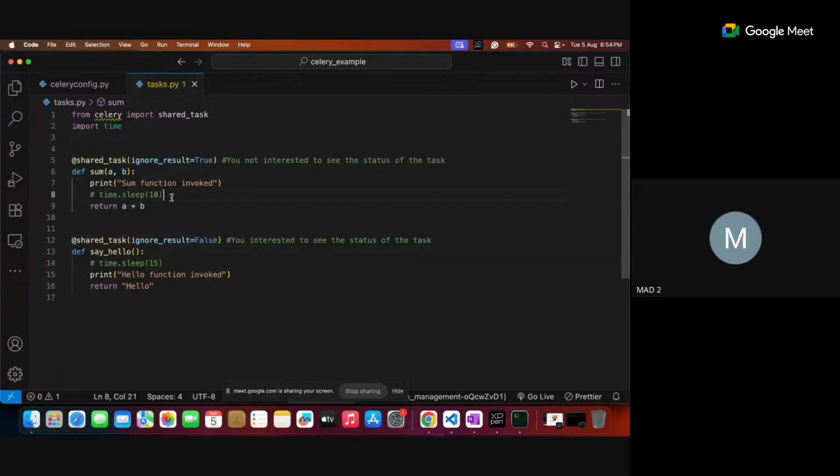I'm applying a time delay to do the sum of two numbers. Explicitly I defined 10 seconds to process it, but right now I made it a comment. And for the hello world printing, explicitly I defined the time delay as 15 seconds, but temporarily I made it a comment. Maybe later I will enable it. I think this part is clear.